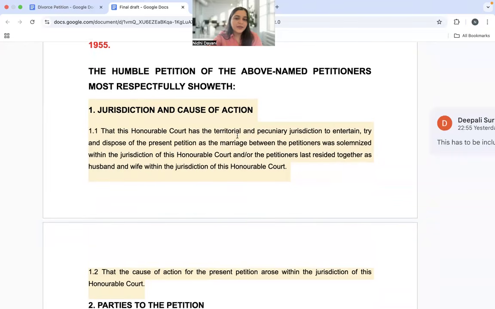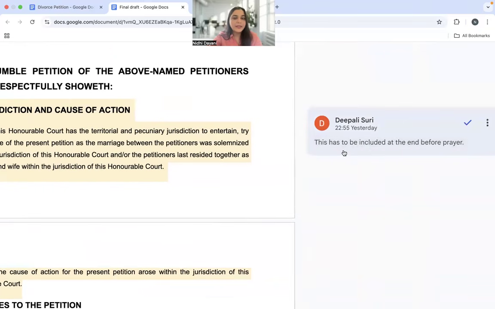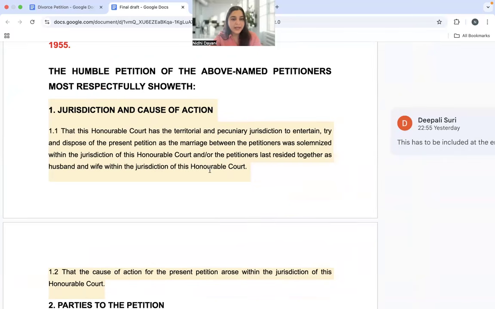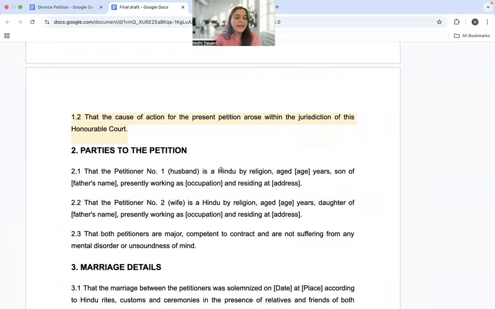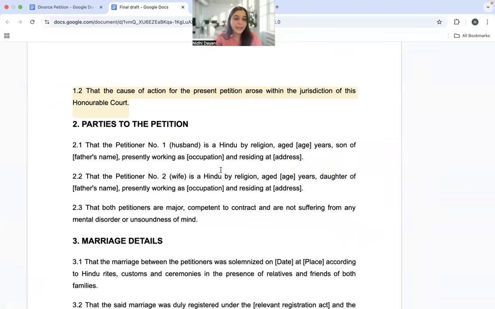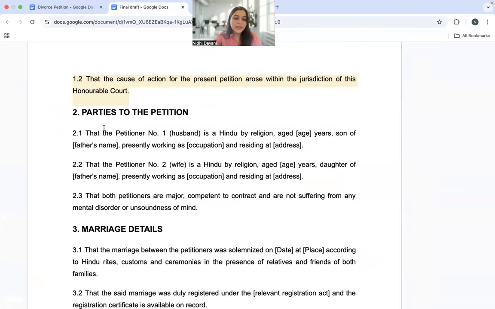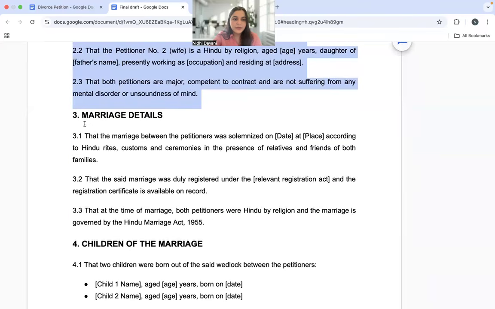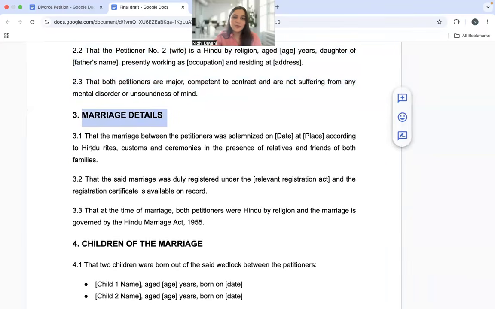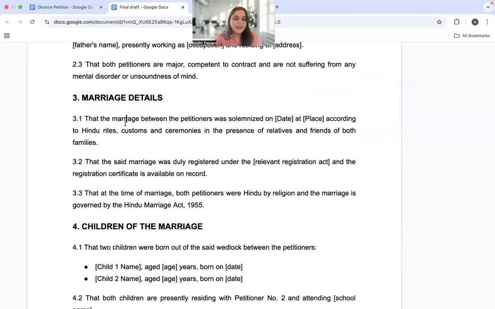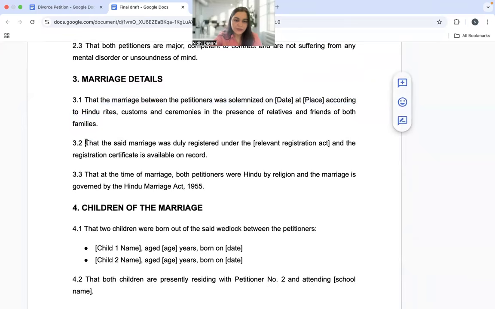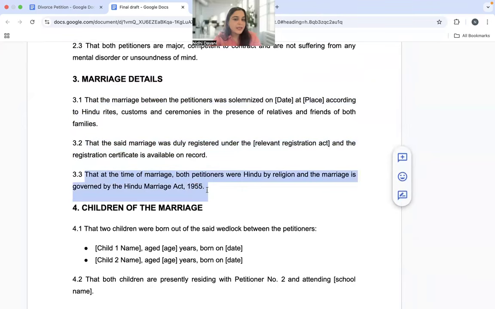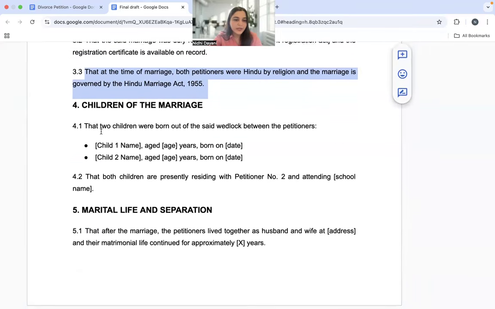Now, jurisdiction and cause of action is something that has to be included at the end before the prayer. So we're going to move that. The rest is completely done perfectly fine by AI. So who are the parties to the petition? Yes, this is Rajesh and Priya. What are the details of their marriage? We can, of course, remove these headers and choose to have this in complete paragraphs. That, yeah, you put out the date and place of the marriage. When was it registered? Both petitioners were Hindu, and therefore, yes, it is governed by the Hindu Marriage Act. How many children do they have?